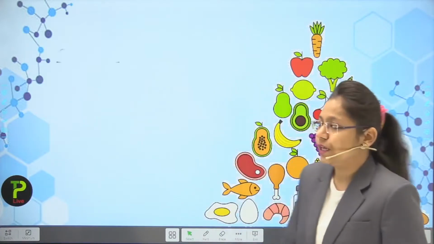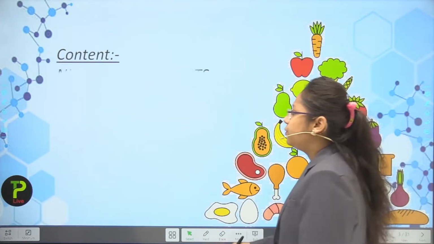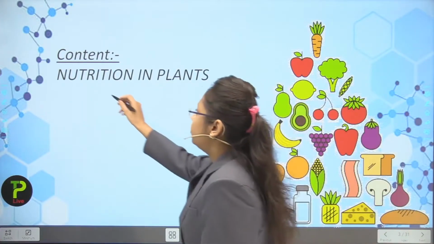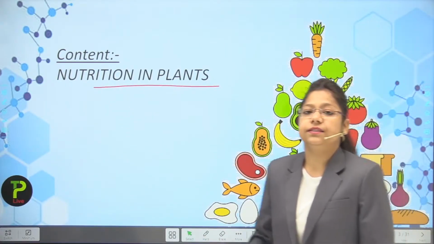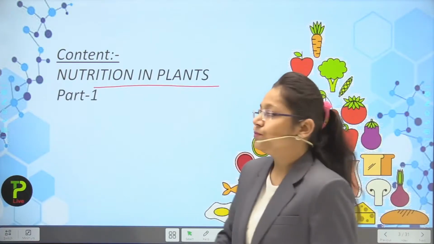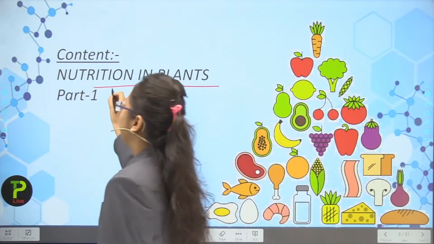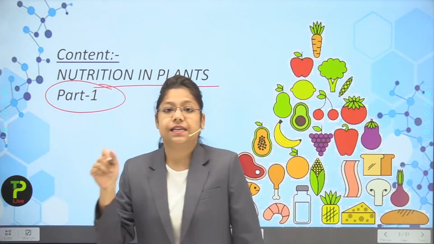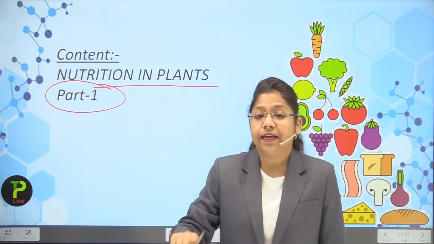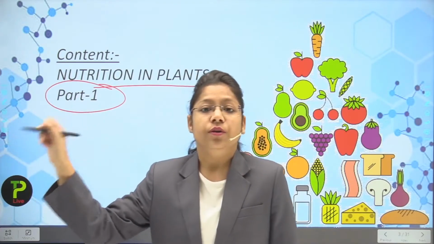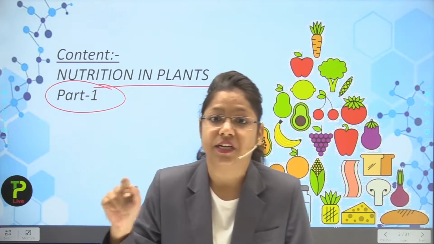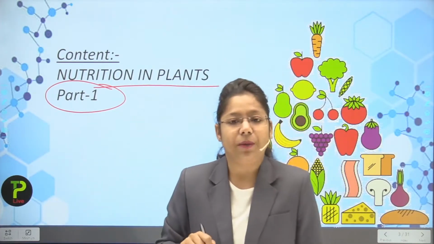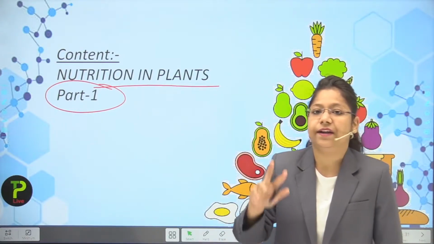So students, let's see the contents of today's lecture. The contents of today's lecture is nutrition in plants, which is divided into two parts. We will study part 1 in this lecture number 2, and in part 2 we will study the light and the dark reactions in lecture number 3. Remember, it has been divided into two parts.